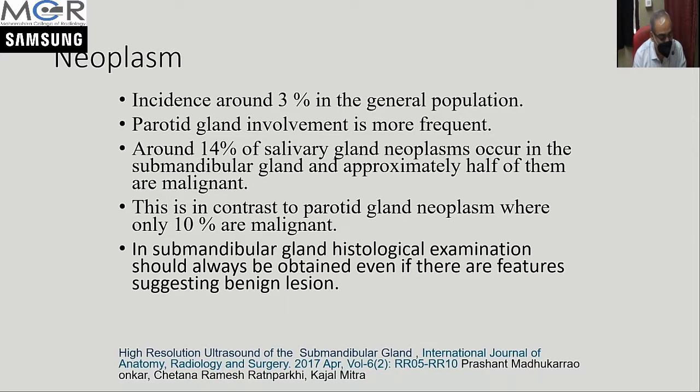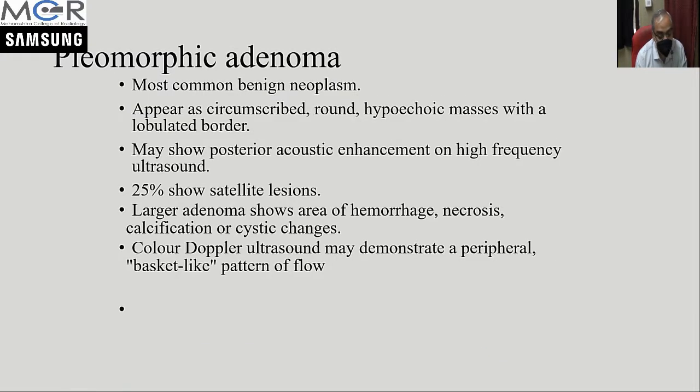Coming to neoplasms, the rate of neoplasm is low in salivary glands. In the parotid gland you can find neoplasms more commonly, and in the submandibular gland they are less common. But in the submandibular gland, the incidence of malignant tumors is almost 50%. Therefore, whenever you see any suspicious lesion in a submandibular gland, always advise cytology or biopsy. Whereas for the parotid, depending on the features, you can suggest the further course.